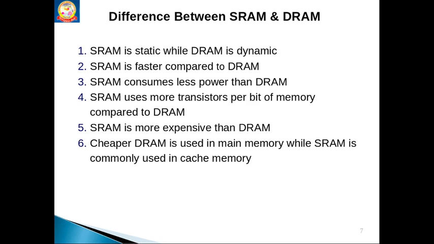This cheaper DRAM is used as main memory while SRAM is commonly used as cache memory, as I said. Cache memory is the fastest memory. It sits in between the CPU and the main memory. Frequently used instructions are placed into the cache memory. If I want to refer to the same data repeatedly, I need not go to the main memory every time. The CPU directly goes to the cache memory, which is faster and takes less time for the CPU to access. So generally SRAM chips are used to construct cache memory. DRAM chips are used to construct main memory.